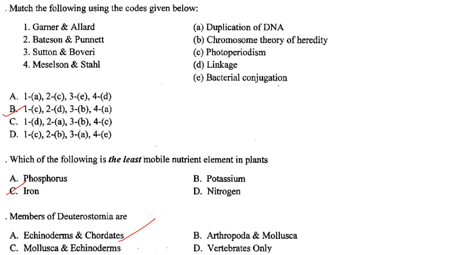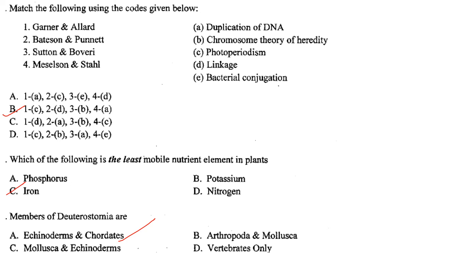Then next one. Match the following using the codes given below. Garner and Allard, that is photoperiodism. 1C. Bateson and Punnett, linkage. 2D. Sutton and Boveri, chromosome theory of heredity. 3B. And Meselson and Stahl, 4A, replication of DNA. So the answer is option A, that is 1C, 2D, 3B, 4A.